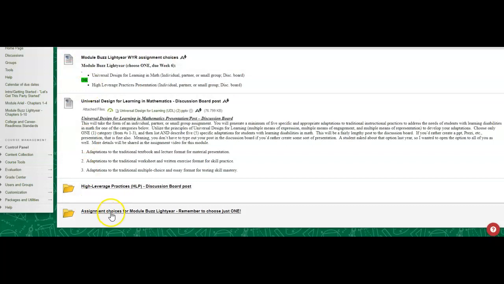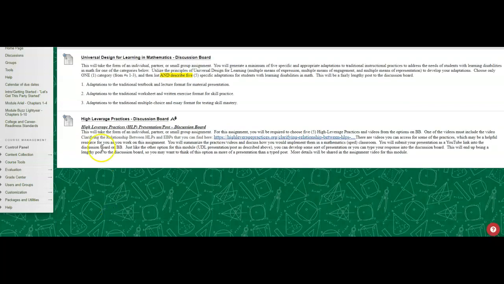And here's where you will click to get to your options. Remember, choose just one. So you'll click here. If you click here, it'll take you right to this discussion board, Universal Design for Learning and Mathematics. And here's the description again. And I have the description also once you click on the discussion board. And then if you click here, it'll take you right to the high leverage practices discussion board, okay?